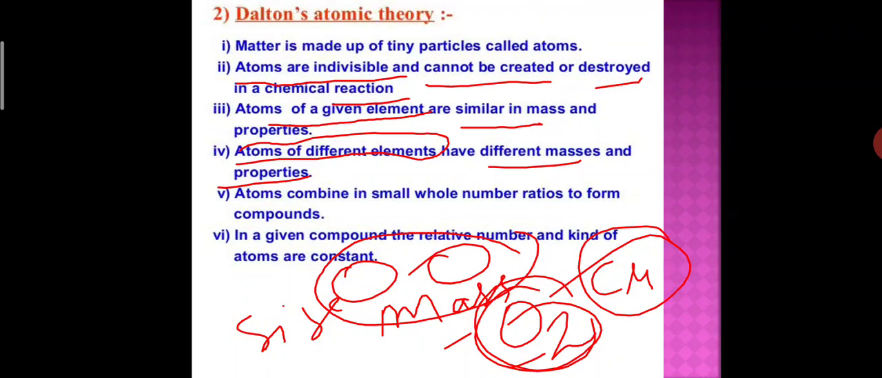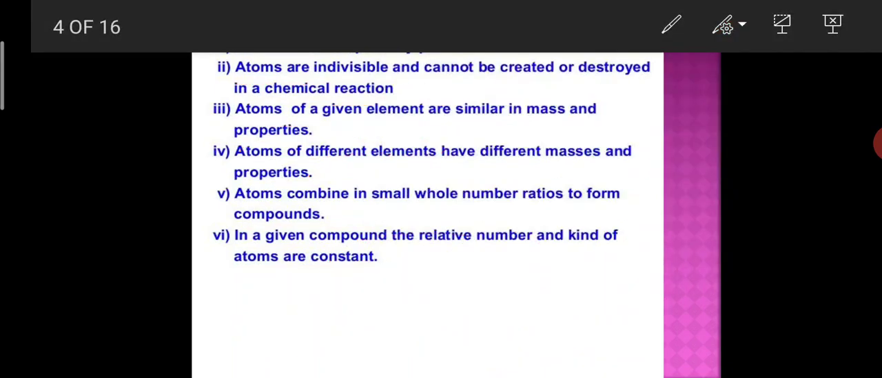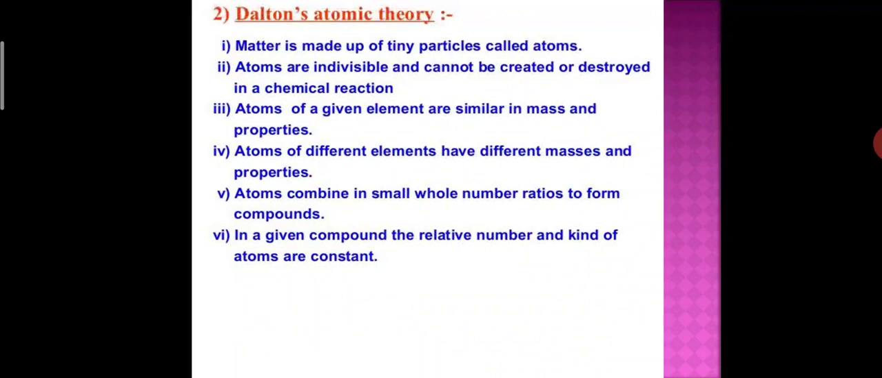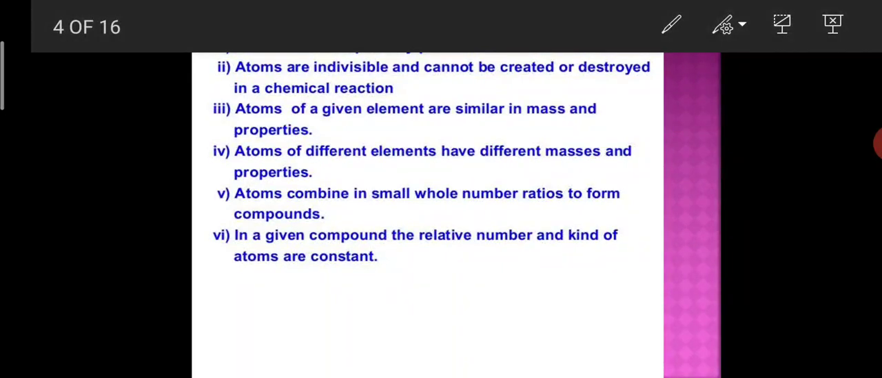Okay, understand? Now students, the next point is that atoms combine in a small whole number ratio to form compounds. So simply, during chemical combination, atoms of different elements have different masses and different properties. Understand? And atoms combine in small whole number ratios to form compounds.